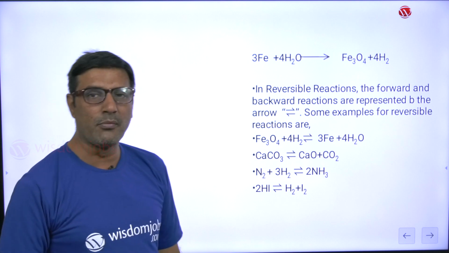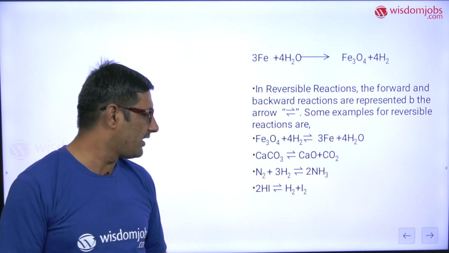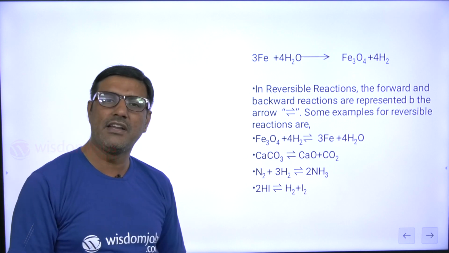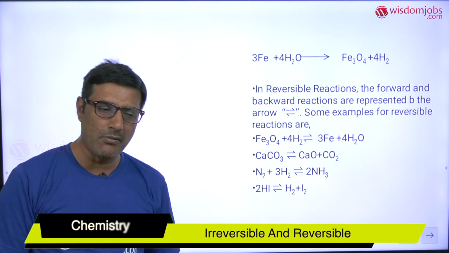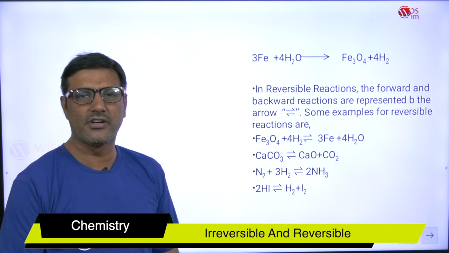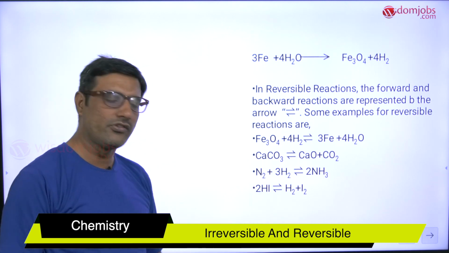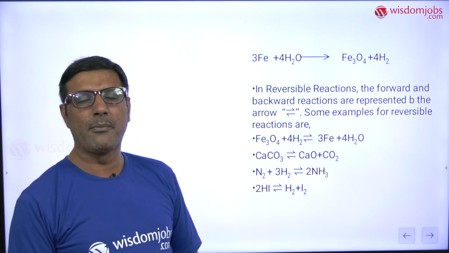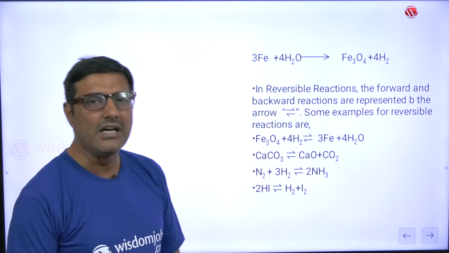Similarly formation of ammonia, when nitrogen and hydrogen are heated at very high temperatures, it will form ammonia gas. Similarly, ammonia gas will get disintegrated into nitrogen gas and hydrogen gas as a reverse reaction. So both the forward reaction and reverse reaction are possible. That's why it is also an example of reversible reaction.